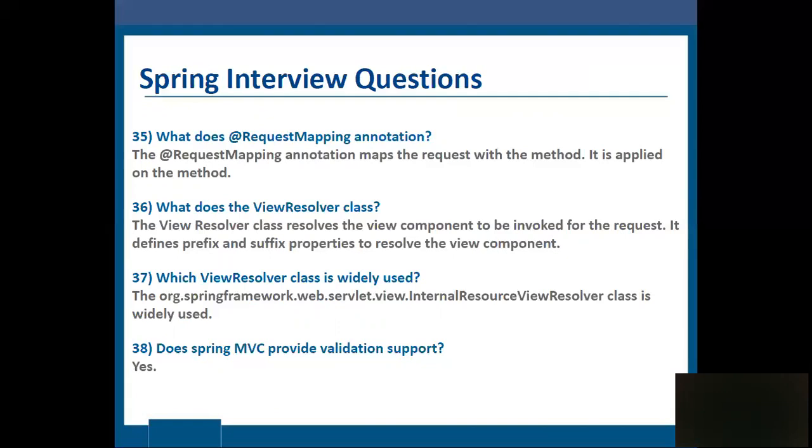What does the ViewResolver class do? The ViewResolver class resolves the view component to be invoked for the request. It defines prefix and suffix properties to resolve the view component. Which ViewResolver class is widely used? The InternalResourceViewResolver class is widely used. Does Spring MVC provide validation support? Yes. Thank you.